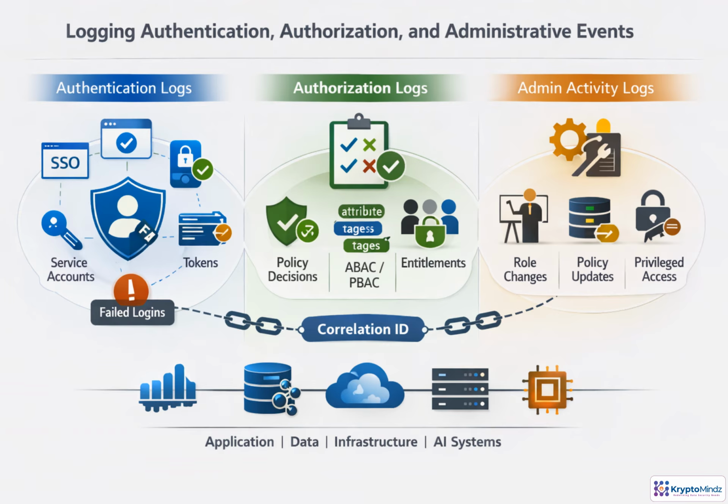Identity logging answers a basic audit question. Who tried to do what, and was it allowed? Capture sign-ins, MFA, federation, service accounts, token issuance, refreshes, and failed attempts. Also record authorization context: the policy evaluated, the attributes used, and the entitlement granted or denied. Administrative actions need equal scrutiny, especially role changes, policy edits, secret access, deployment approvals, and temporary privilege elevation. Correlation IDs connect these events to application, data, infrastructure, and model activity.